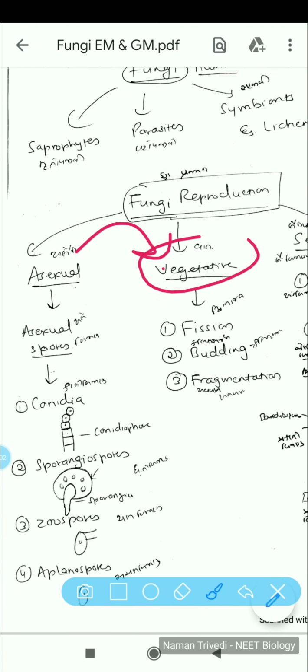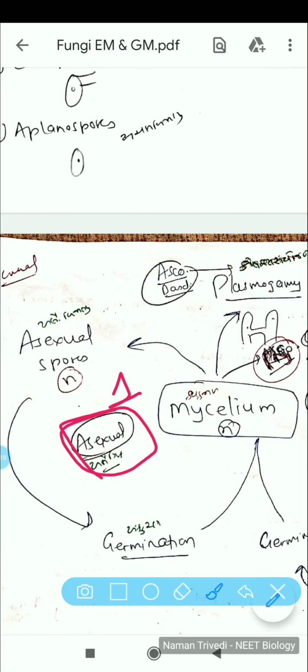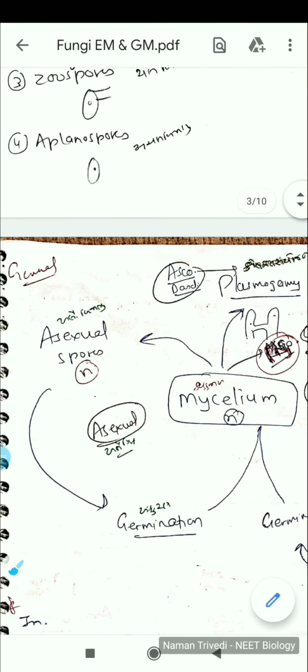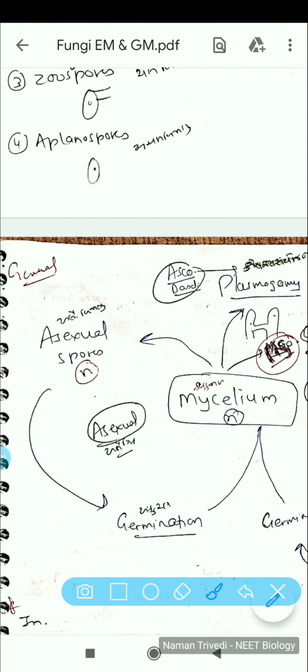So usually any fungi will first go for asexual reproduction. At a new place where it colonizes, it will first go for asexual reproduction. Why? Just to take an idea of that environment. After 2 or 3 cycles of asexual reproduction, it can switch to sexual reproduction. If it finds the environment favorable, then the fungi will switch to sexual reproduction after 2 or 3 cycles of asexual reproduction.